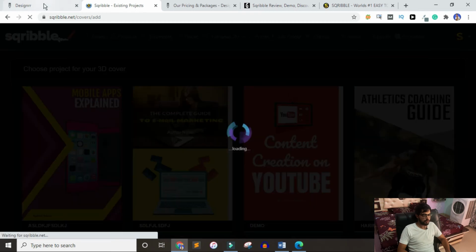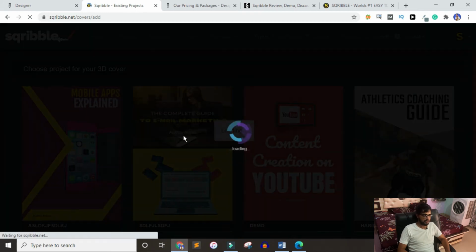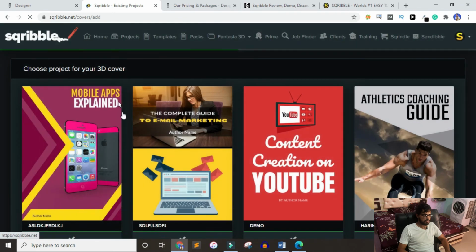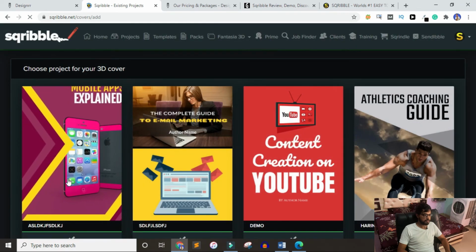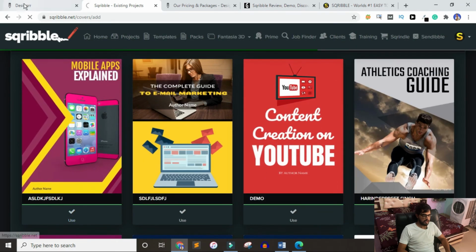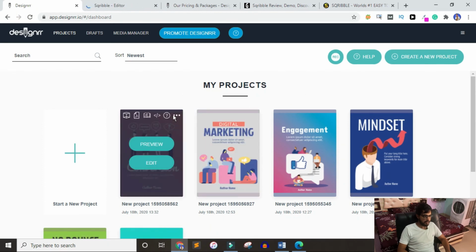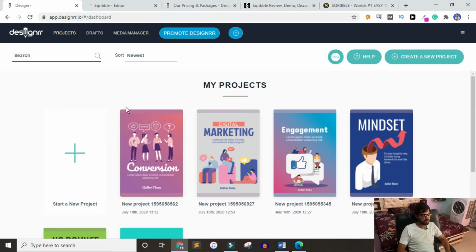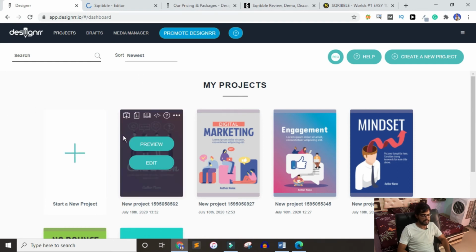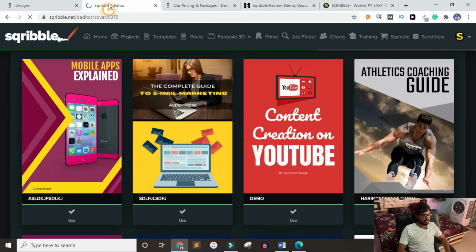Then here it is going to load all my projects that are available in Scrabble. So this is the recent project, we will use this. And if you want to generate a 3D cover inside your project, you need to hover over it, then click on this 3D cover generator.